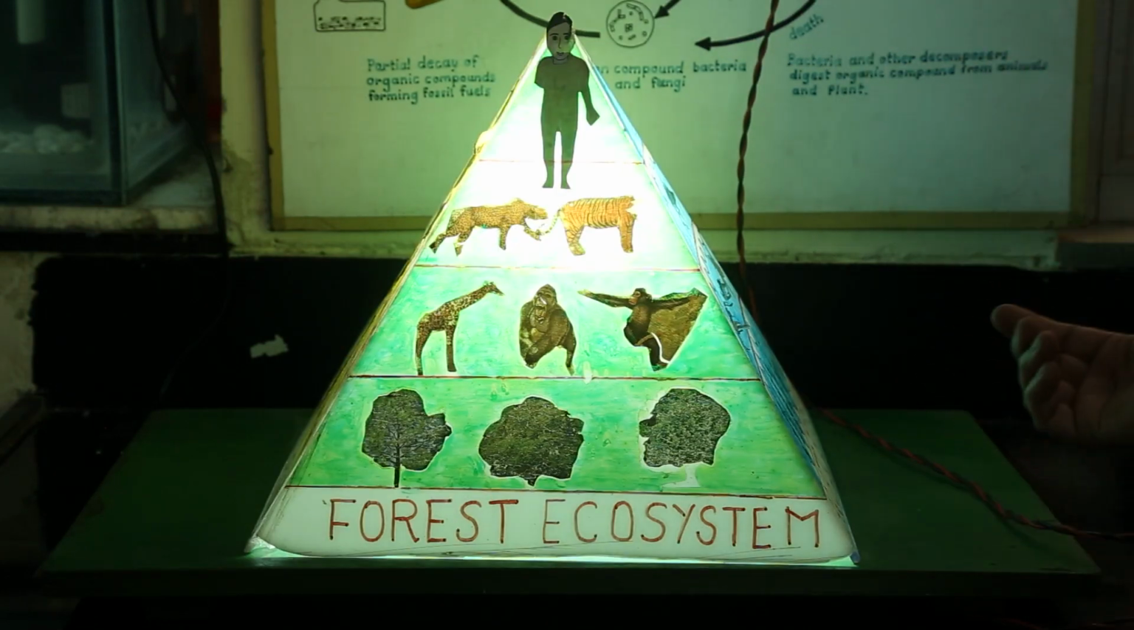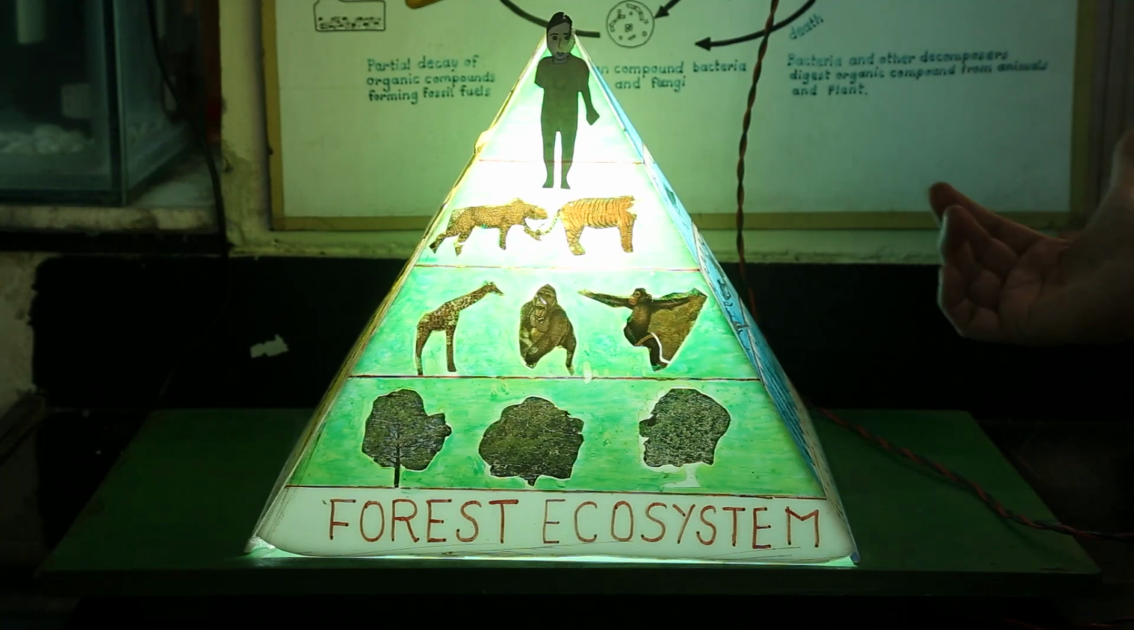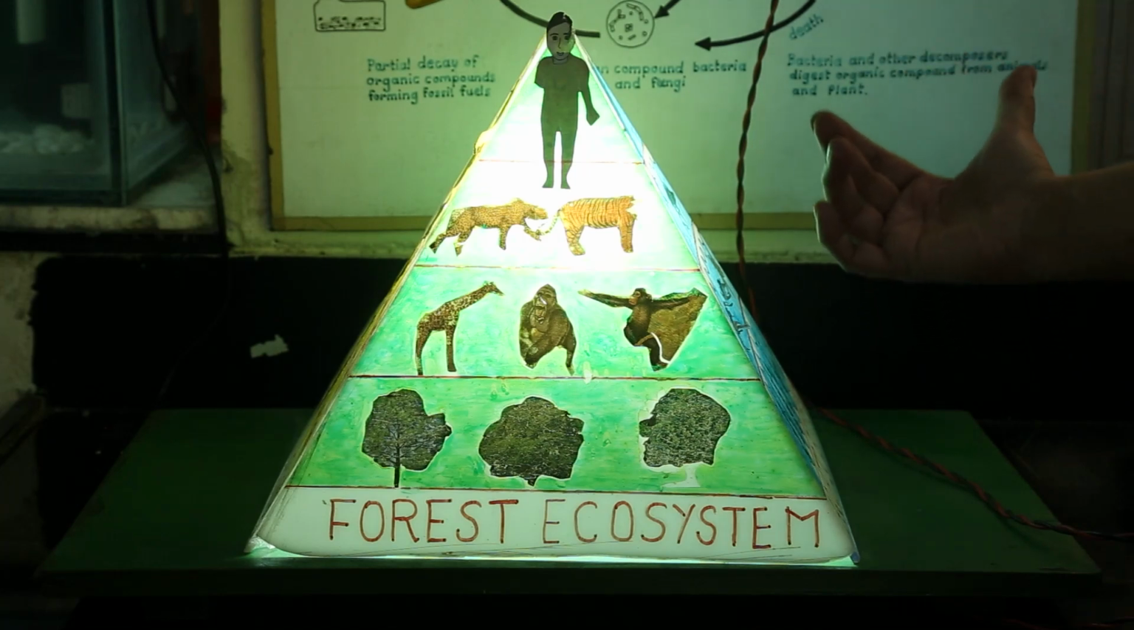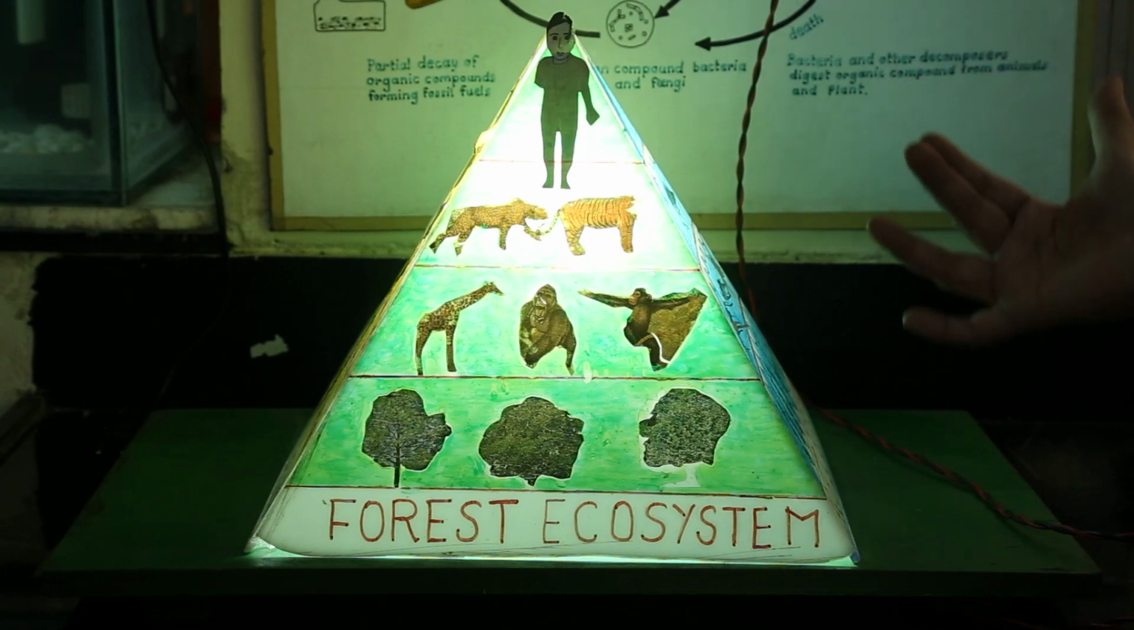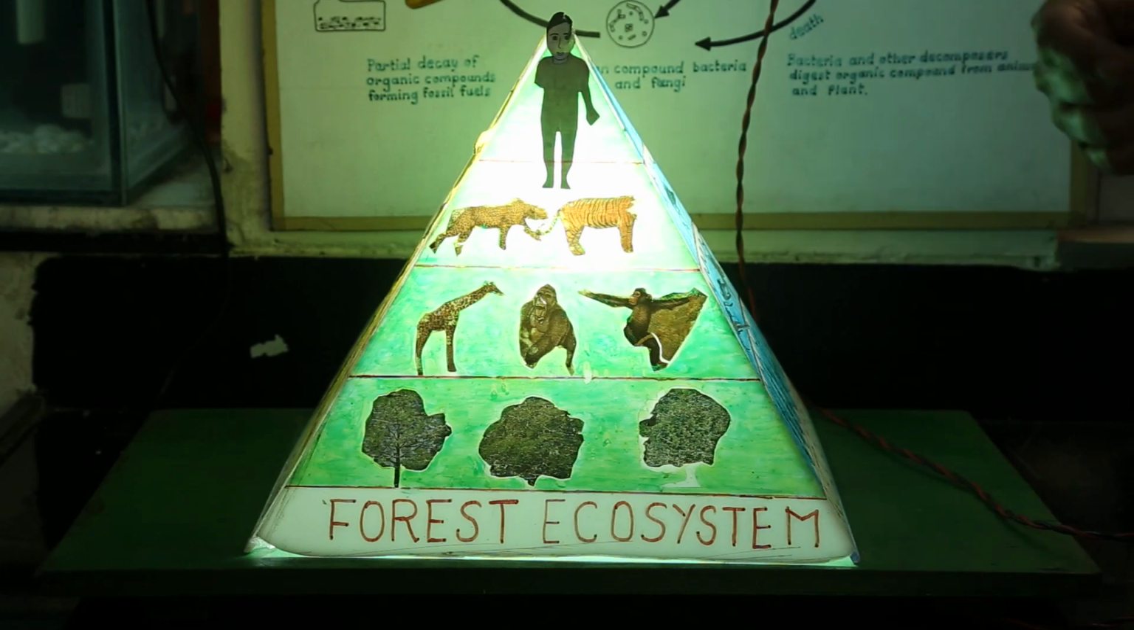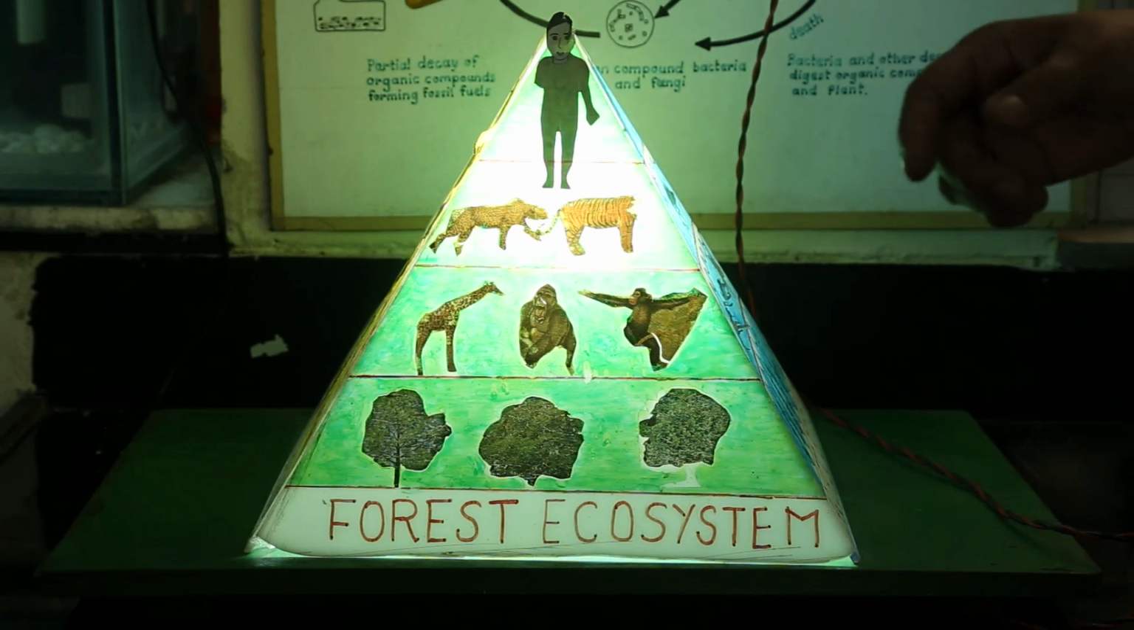Here is food chain in forest ecosystem. The trees are the producers on which herbivore animals feed. Herbivore animals are eaten by the carnivores and then the top carnivore. Actually, man is at the top of the food chain.